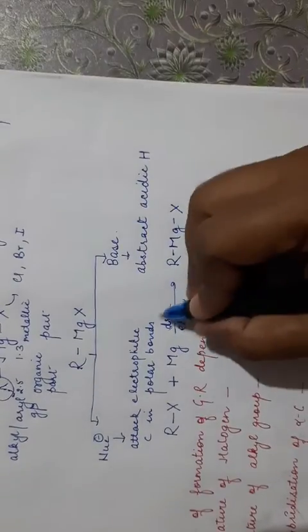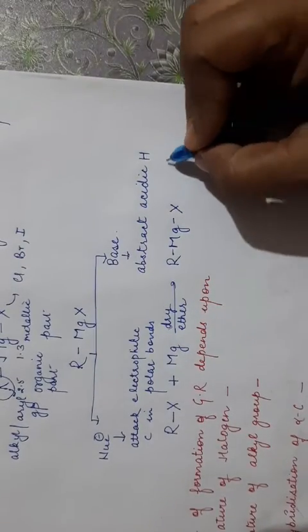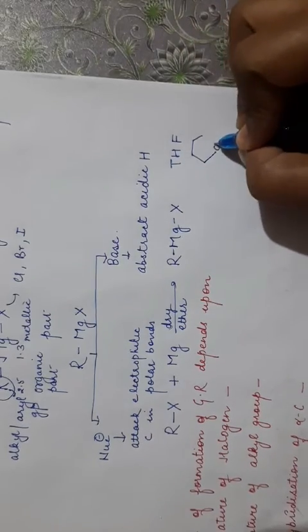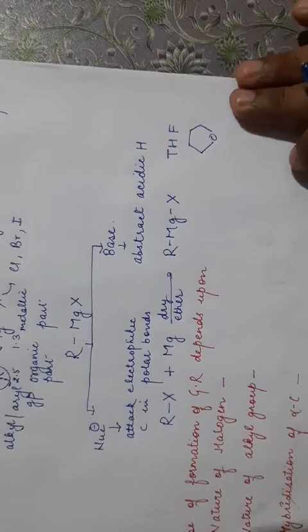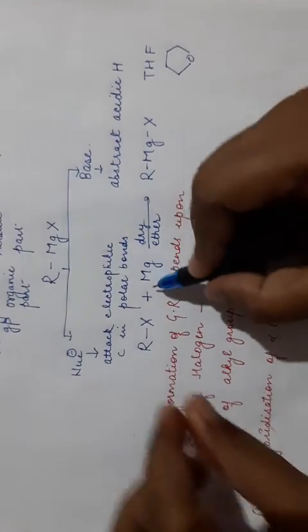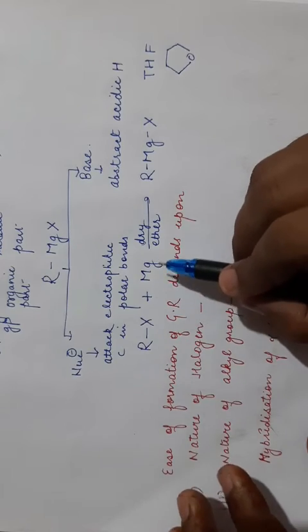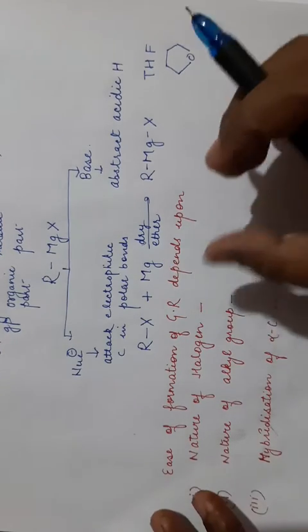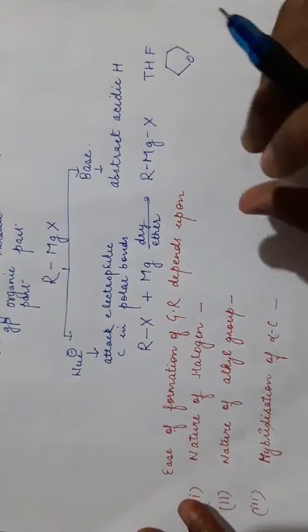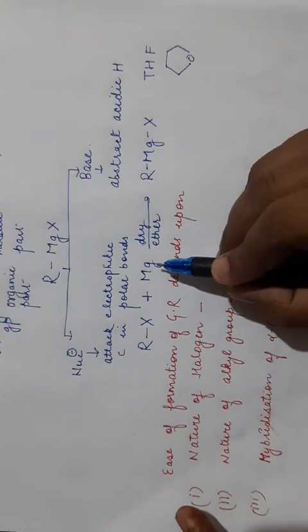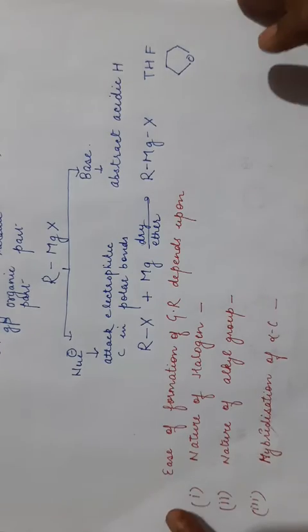In place of dry ether, tetrahydrofuran can also be used. This is tetrahydrofuran. It can also be used. So the conditions must be extremely dry because it can react with moisture and form alkane. So the reaction is carried out in extremely dry conditions. All the reagents must be dry, all the substances must be dry.